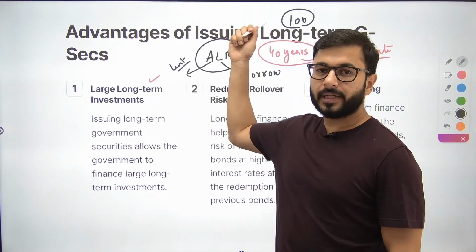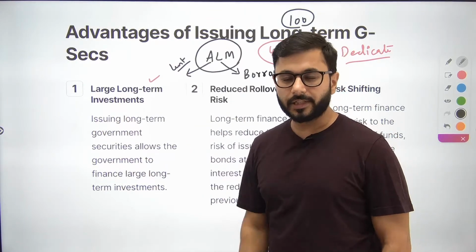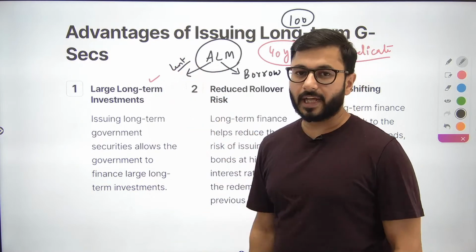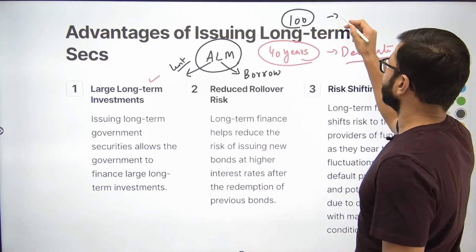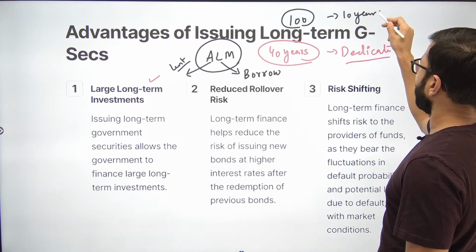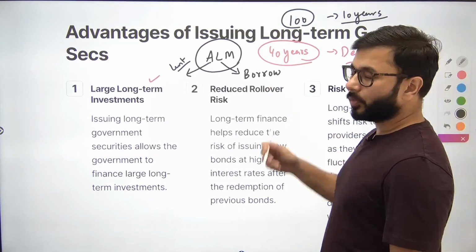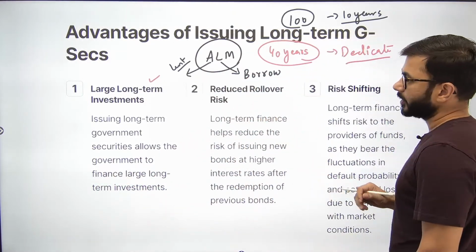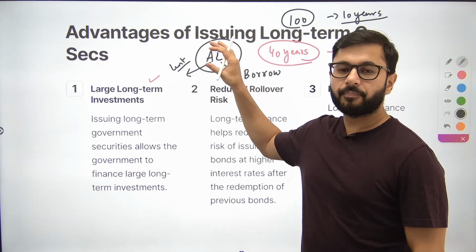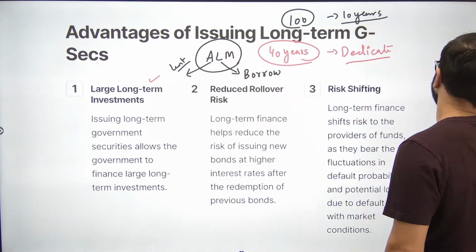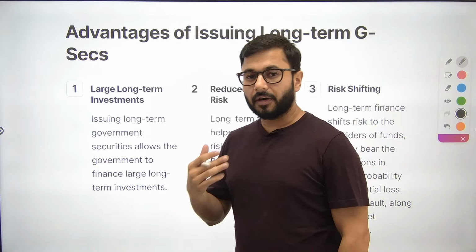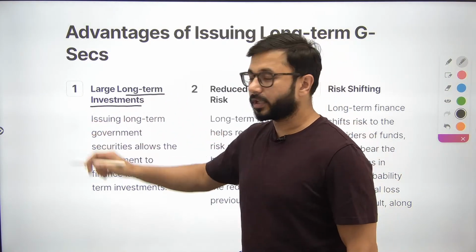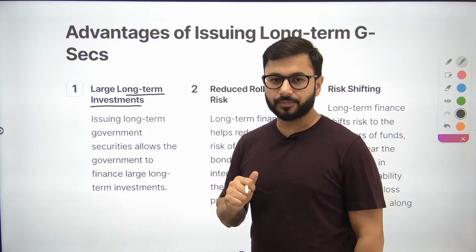What do I do with this money? I invest this money, let's say, to create a highway. I said, let's build this highway with 100 rupees. So I've created an asset, but this highway is going to take another 10 years. I know that. Therefore, my borrowing should also be for 10 years or 12 years or something closer to 10 years. Then I will be managing my assets and liabilities well. This is where the government can have more flexibility if it makes more long-term borrowings.